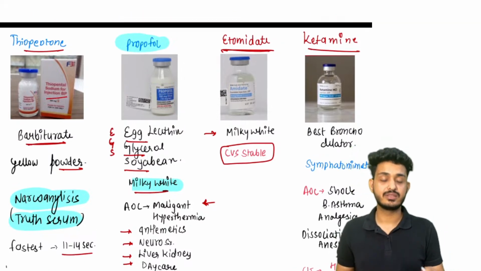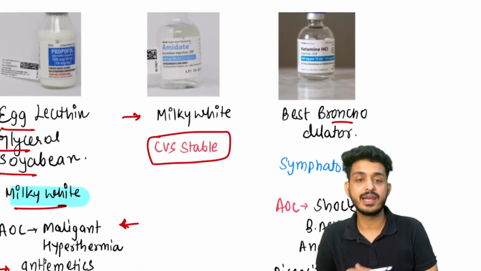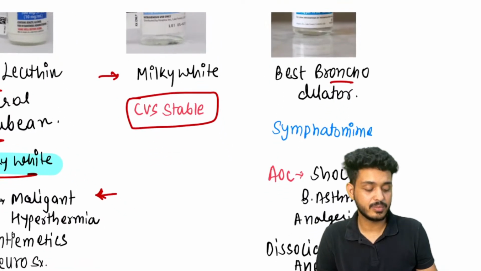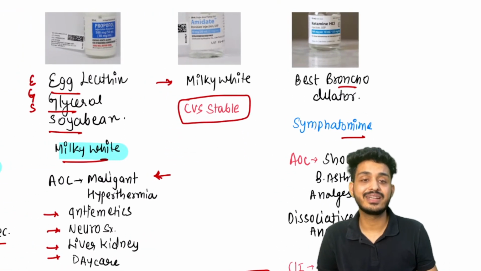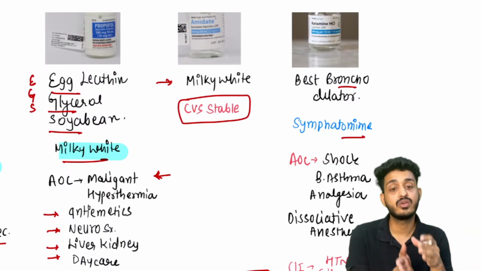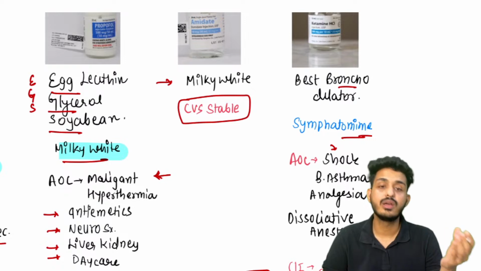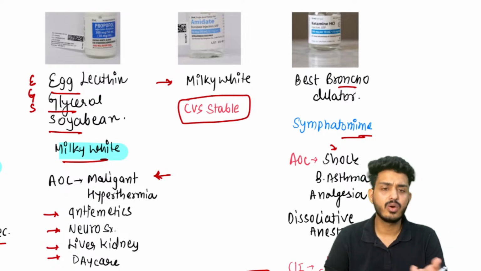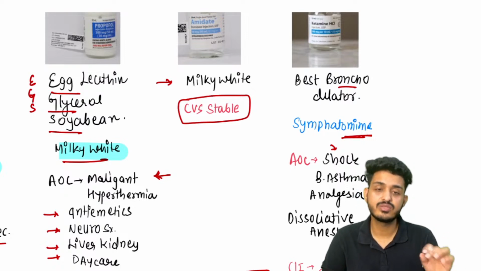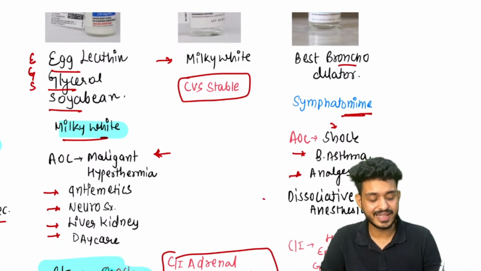Lastly, we have ketamine. It is an NMDA blocker. It is the best bronchodilator among this group of non-opioids. It is a sympathomimetic drug. Sympathomimetic means it works like the sympathetic nervous system, like epinephrine, norepinephrine, dopamine. It is the agent of choice in shock, because the drugs of choice for shock are dopamine, noradrenaline, adrenaline, right? All these are sympathomimetic, so we can utilize this particular drug in those cases. Apart from that, it can be used for bronchial asthma and analgesia, as a painkiller, and it will cause